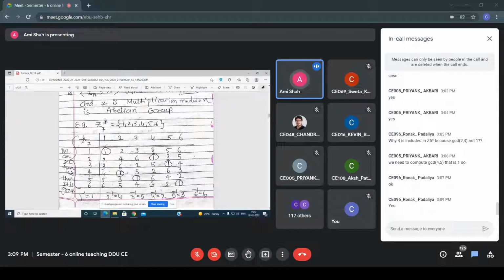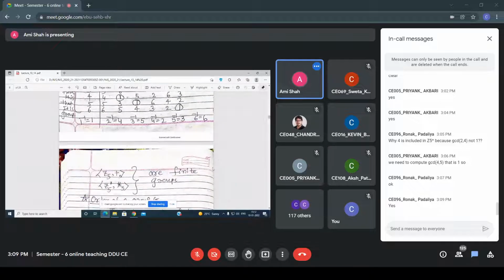Similarly in the exam, this type of table you have to draw, or you have to explain each and every property, right? So here I can say that Z5 with plus 5 and Z5 star with multiplication modulo 5 and addition modulo 5 are finite groups.